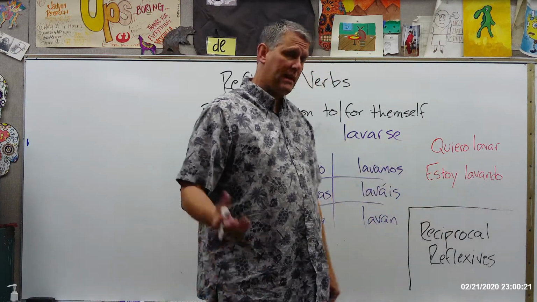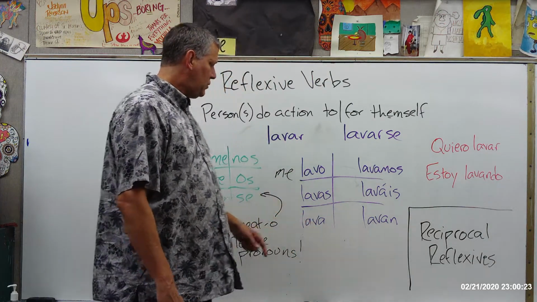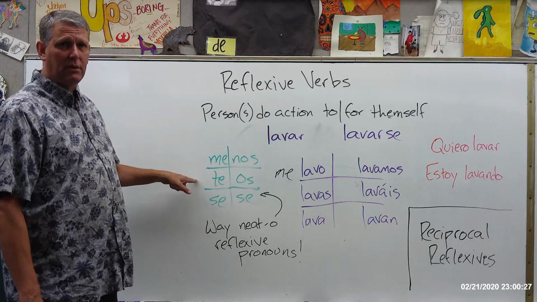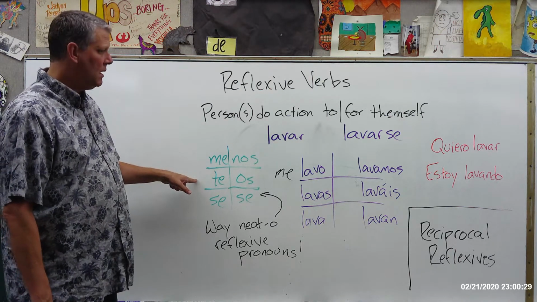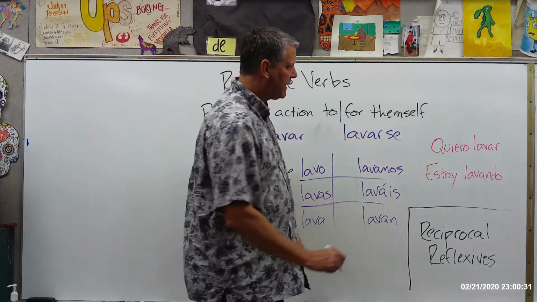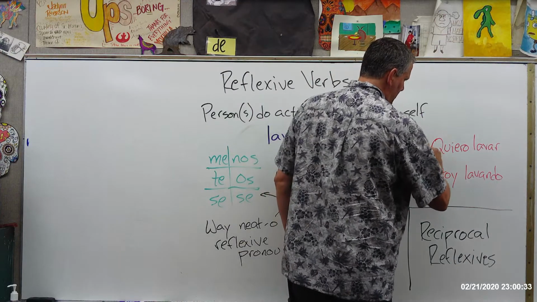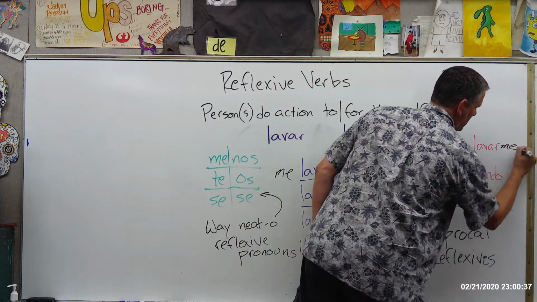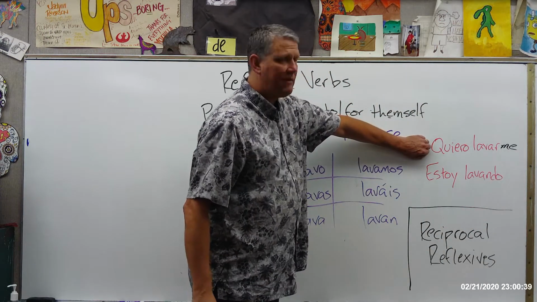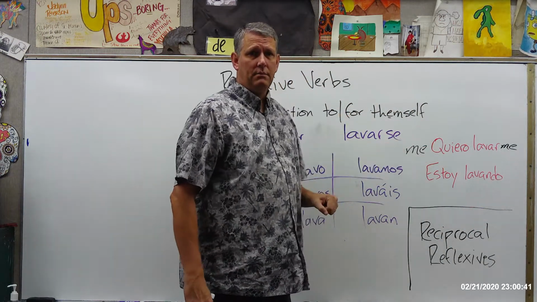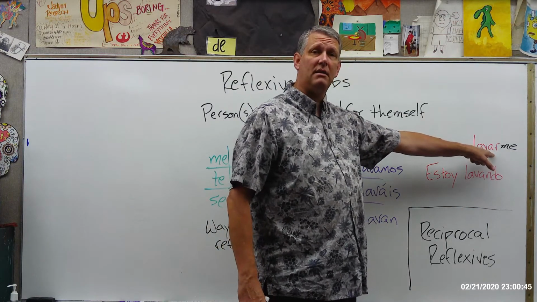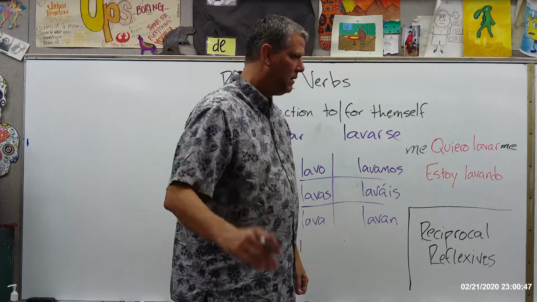And you'll know from that other video that in Spanish you can put these reflexive pronouns, they're just like object pronouns in terms of placement, where you put them. We have the option to put it up here. I can say, me quiero lavar, or I can tack it right on the end, say, quiero lavarme. Either way is fine, okay? You can go in front of the conjugated verb or tacked right onto the end of the infinitive. Either one is great.